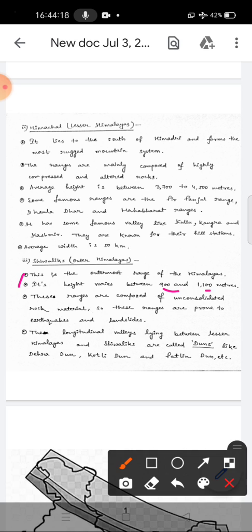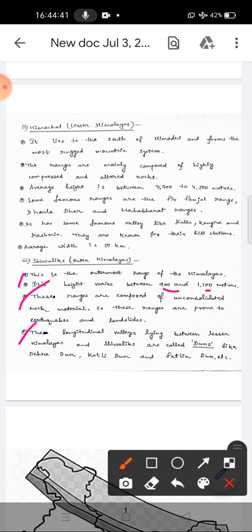These ranges are composed of unconsolidated rock material, so they are prone to earthquakes and landslides. That means the ranges found in the Shivaliks are more prone to earthquakes and landslides as compared to the above two ranges due to the unconsolidated rock material.